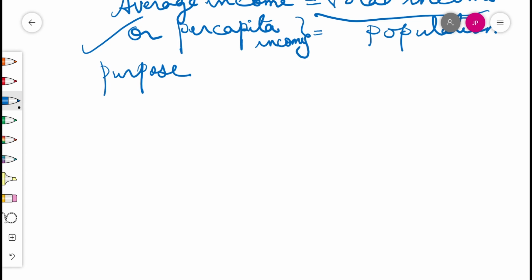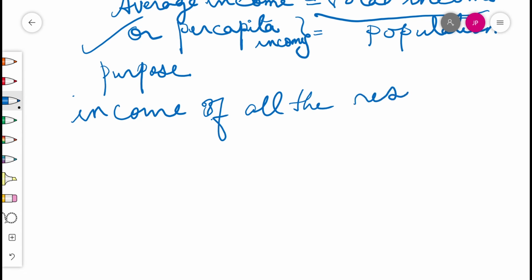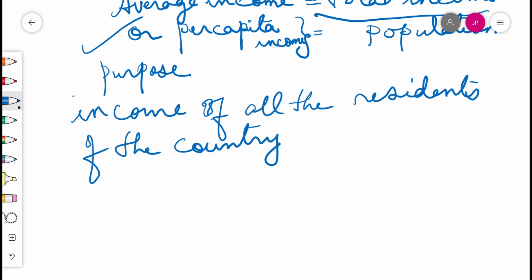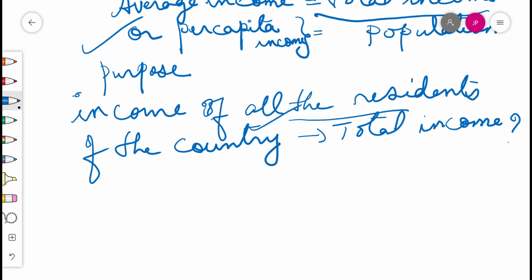Now what is the income of a country, or the total income of the country? The income of a country is the income of all the residents of the country. This gives the income of all the residents of the country, which is the total income. So we can note down all these value points on a fresh page, starting with the value points already written. So next question, what is total income? Total income is the income of all the residents of the country. Total income of the country.